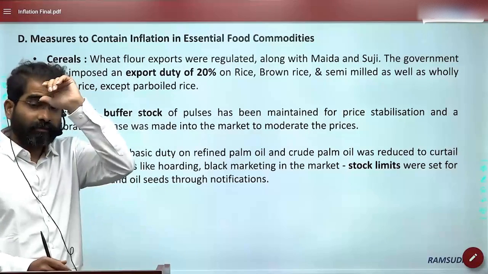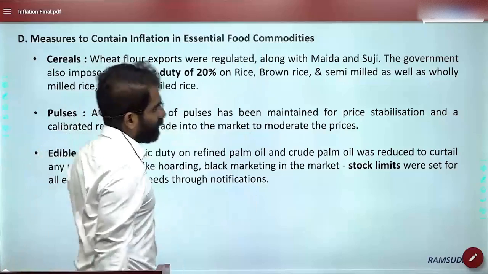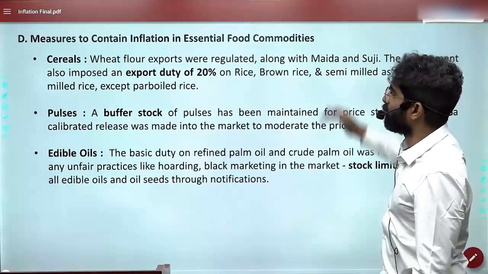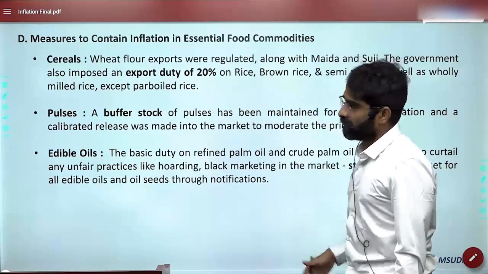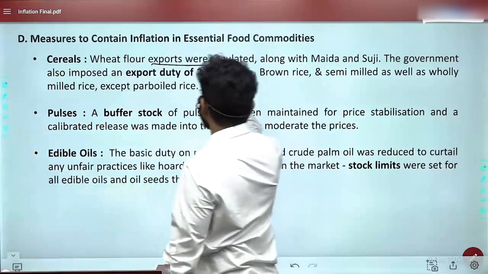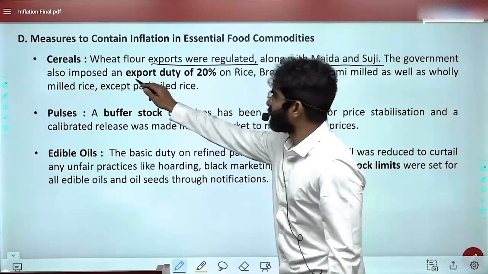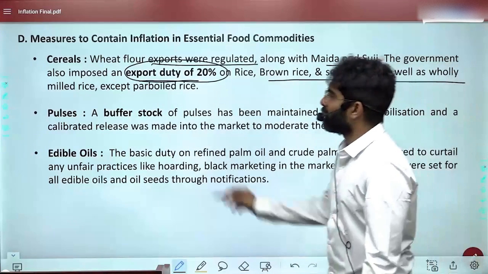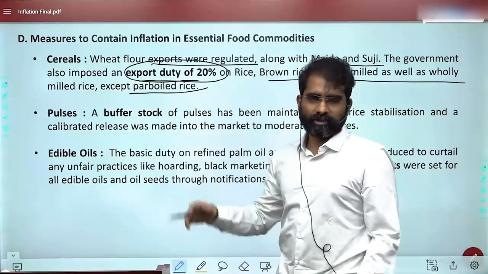Okay. Is that okay? Now let's move forward. See, measures to contain inflation in essential food commodities. What did the government do to contain inflation with respect to essential food commodities? Here, if we see cereals, wheat flour exports were regulated. This is one important thing which the government did. Exports on wheat were restricted, wheat flour regulated. Along with maida and suji, the government also imposed an export duty of 20% on rice, brown rice, etc. And this has reduced some inflation, obviously, because you're stopping them from exporting.